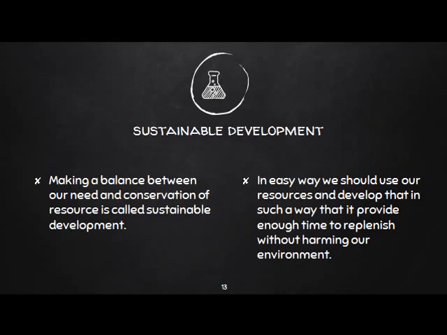Sustainable development is also one of the concepts for conserving and developing resources. Making a balance between our need and the conservation of resources is called sustainable development. In an easy way, we should use and develop our resources in such a way that it provides enough time to replenish without harming our environment.